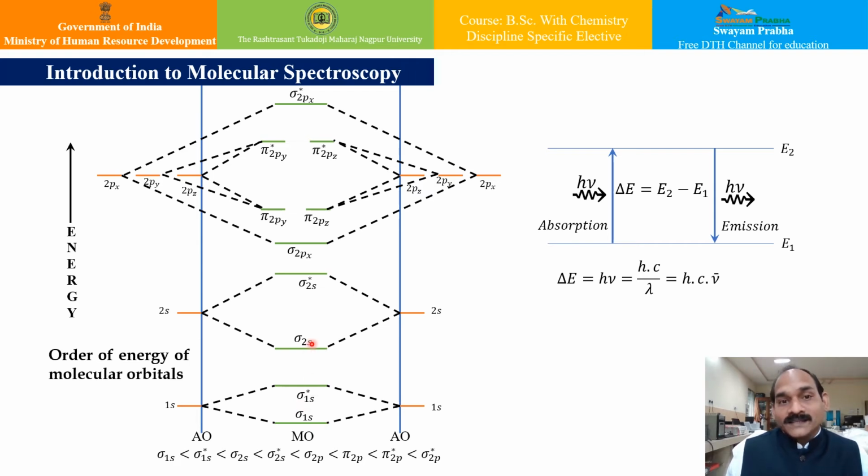However, there is a significant difference between the absorption or emission process in an isolated atom and that of a molecule. Basically, when an electron is promoted to a higher energy level in an atom, the product is an atom in an excited state, isn't it? That we have seen earlier also. Generally, we call it an excited state atom or ion, and it will decay back to the ground state by emitting a photon, isn't it? This is the usual process, absorption and emission.